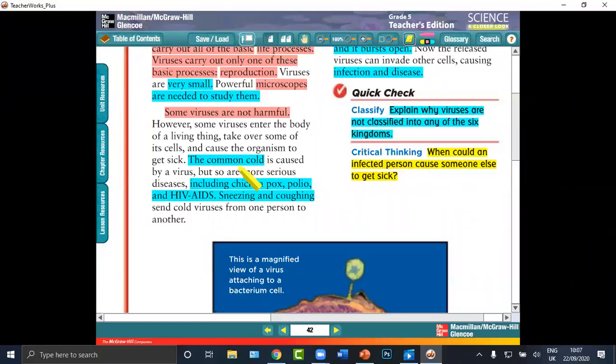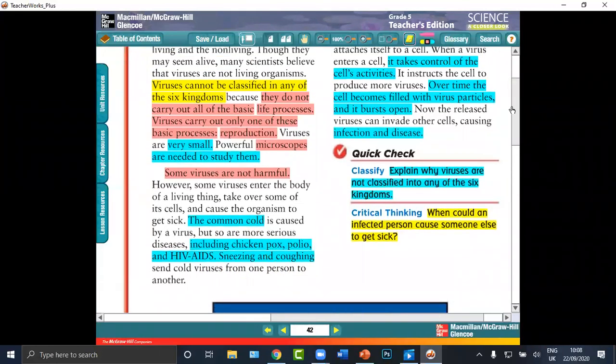Yes. Now, the common cold is caused by a virus. Some diseases are caused by viruses: chickenpox, polio, HIV/AIDS. Through sneezing and coughing, it can move from one person to other persons.